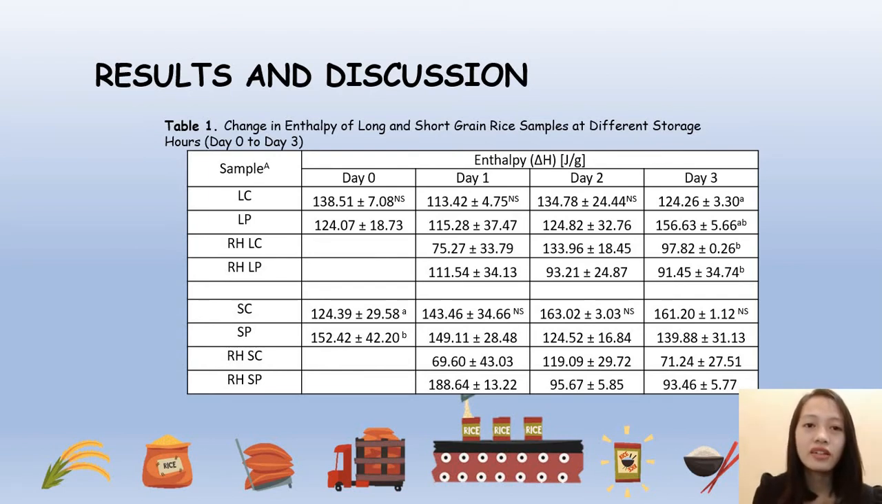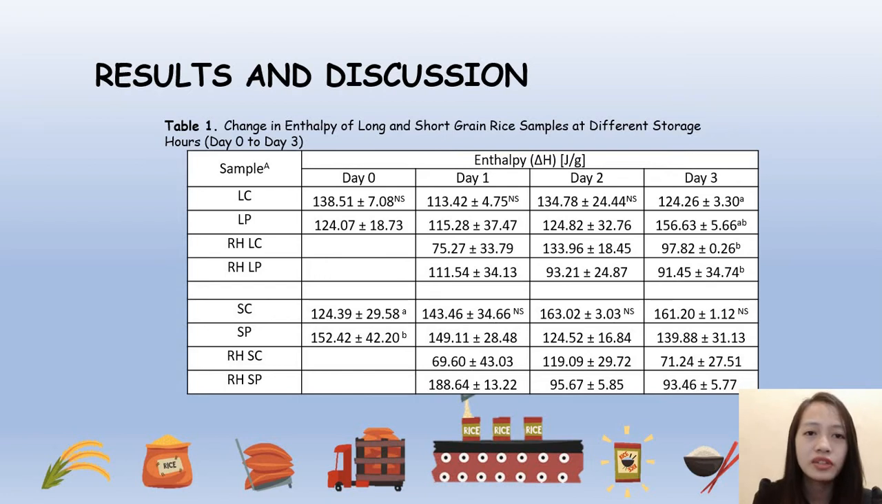This suggested that long-grain rice with added palm oil that undergoes cooling with increasing storage time has a higher resistant starch content. In contrast, the enthalpy of short grain rice with added palm oil, SP, went down with storage time. The delta H in SP samples was observed to be significantly higher at day 0 and day 1, and significantly lower at day 2 and day 3 compared to the short grain control rice samples, or SC.